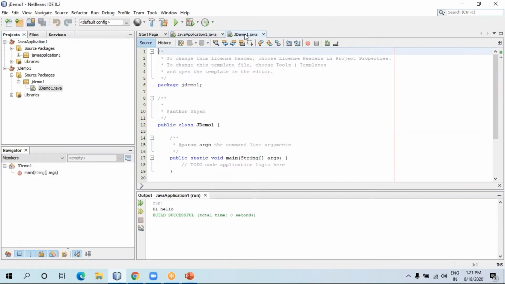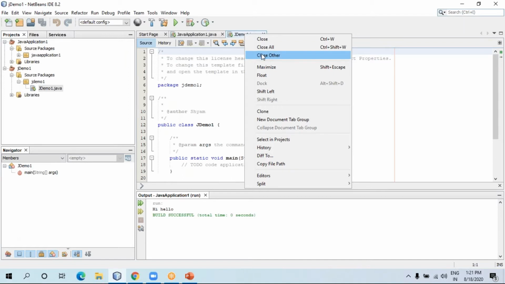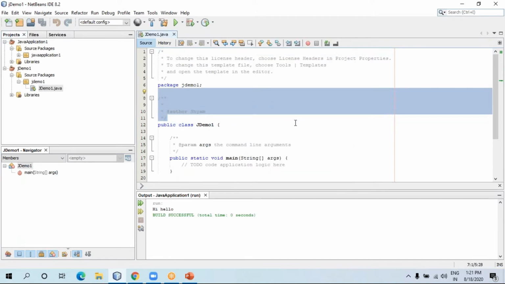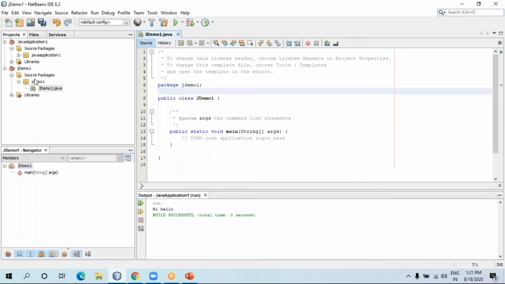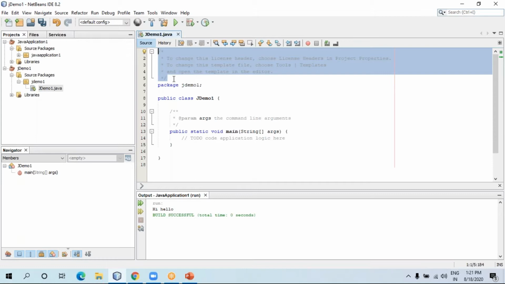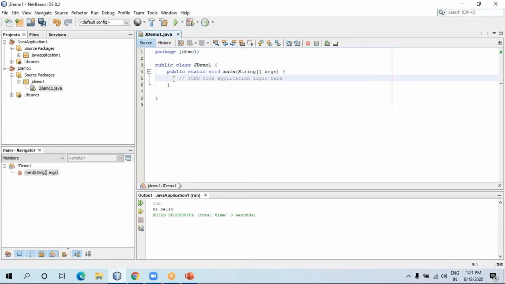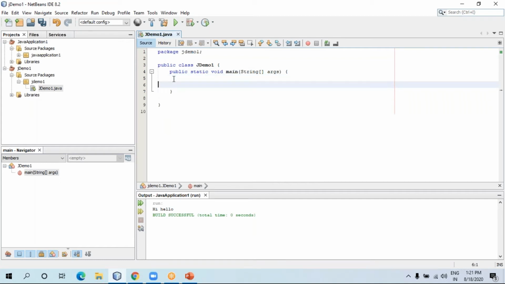So this is your window where you can write a Java program. This is the basic structure of Java code. See, this is our project, this is our file, and the file name is also JDemo1.java. I'm just going to remove all this comment portion right now to make the code clear. So this is the basic structure.